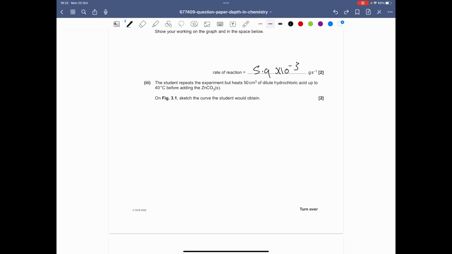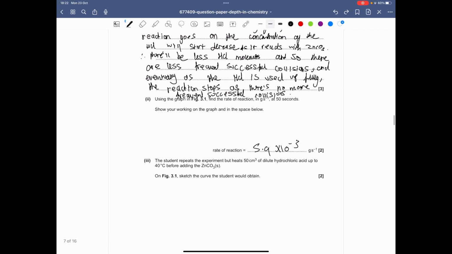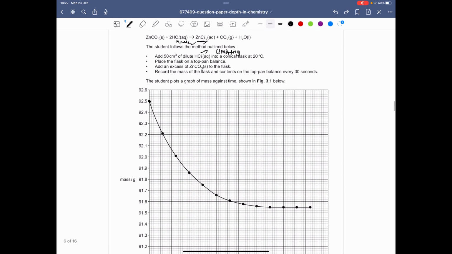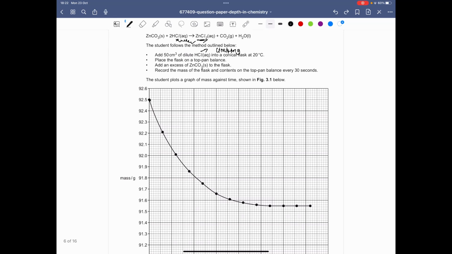So the next part of the question states, the student repeats the experiment but heats 50 centimeters cubed of dilute hydrochloric acid up to 40 degrees centigrade before adding the zinc carbonate. Obviously, as we have a high temperature, it would have a high rate of reaction, so the hydrochloric acid will be used up more quickly, but the reaction would finish earlier on. This can be represented by drawing a steeper curve, but it will level off at the same mass. So what we'll need to do is make the initial rate steeper.